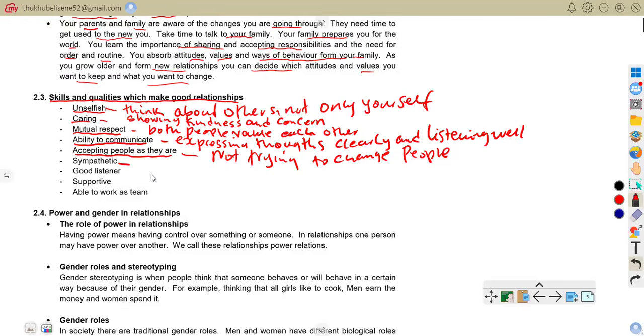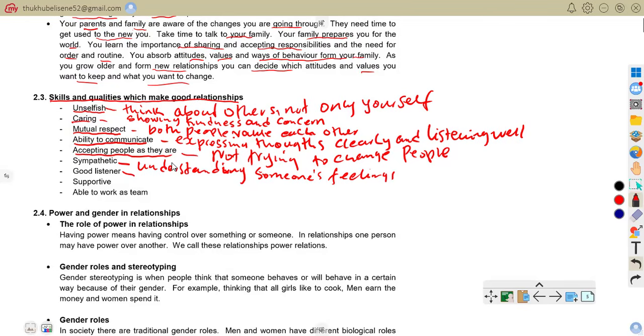Then sympathetic: understanding someone's feelings. When you understand someone's feelings, that's being sympathetic. Example, feeling sad when your friend is upset.